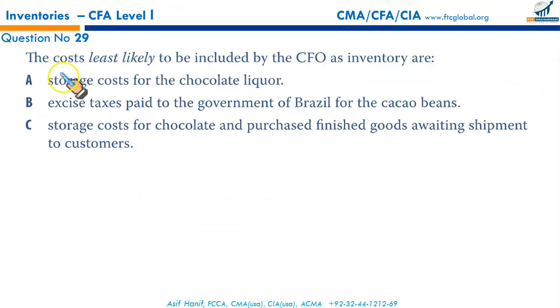The first question says, which cost is least likely to be included by the CFO as inventory? The storage cost for the chocolate liquor, it's raw material. Storage cost for raw material is an inventoriable cost. It is capitalized as a part of inventory. So it will be considered an inventoriable cost and made a part of it.